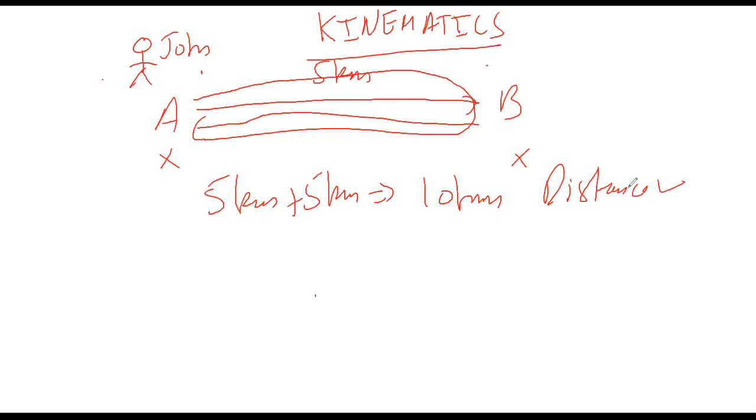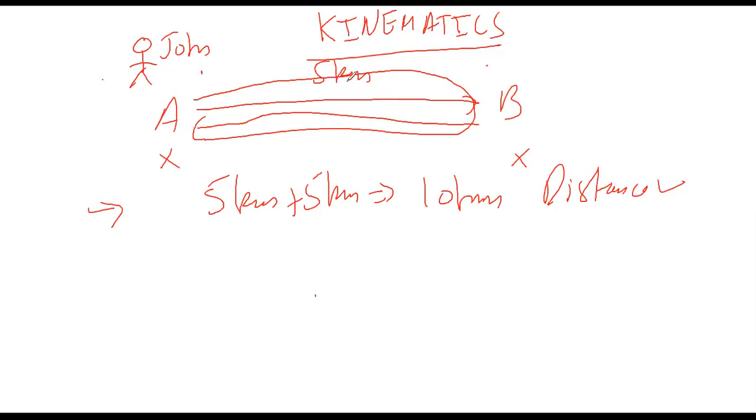Now let's go to the definition of displacement. The definition of displacement is that it is the shortest path covered, right? It is the shortest path covered. And second, we know that displacement has direction. So if John went from A to B, he's moving towards the right.